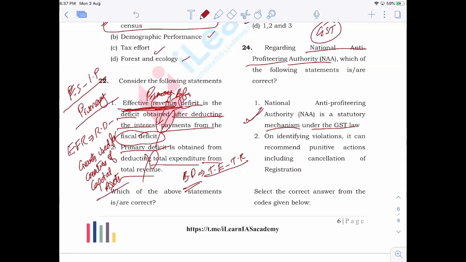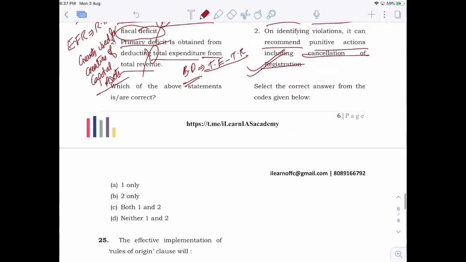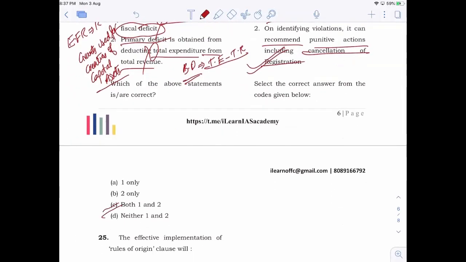But there were certain restaurants which charged a higher percentage even after the GST Council decided to reduce it to 5%. Such activities will be caught by them and they will take punitive actions. On identifying violations, it can recommend punitive actions including cancellation of registration. That is correct. Okay, so the answer is both 1 and 2.